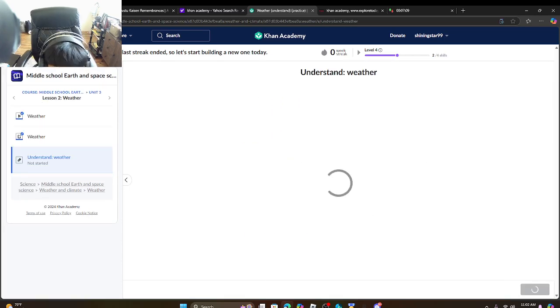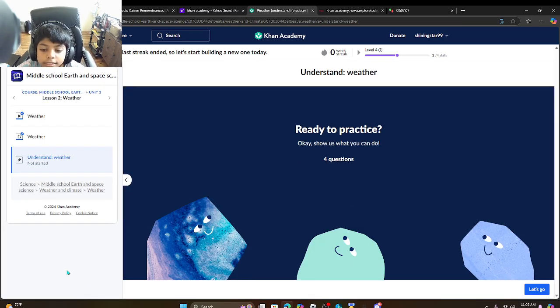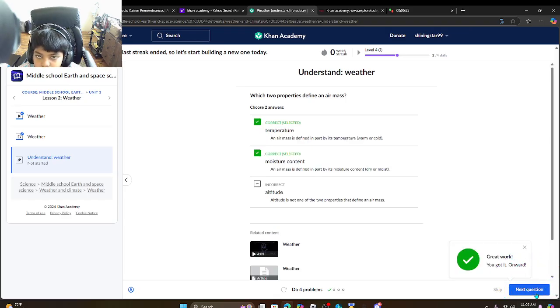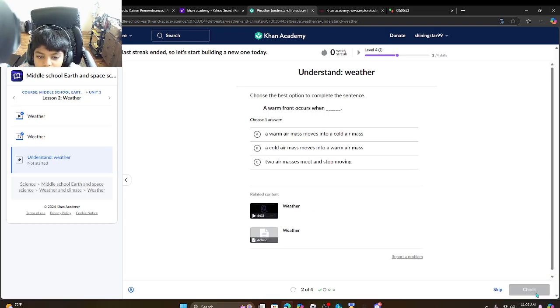Next is an exercise. Let's go. What are two properties that define air mass? Moisture and temperature. A warm front occurs when warm air moves into cold air mass.